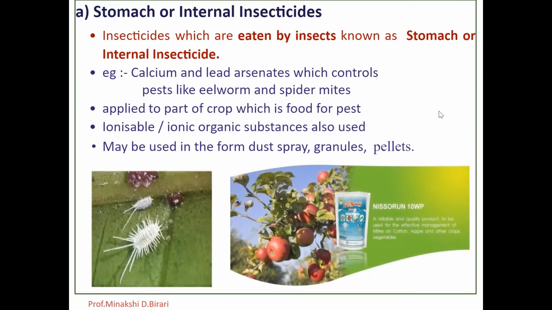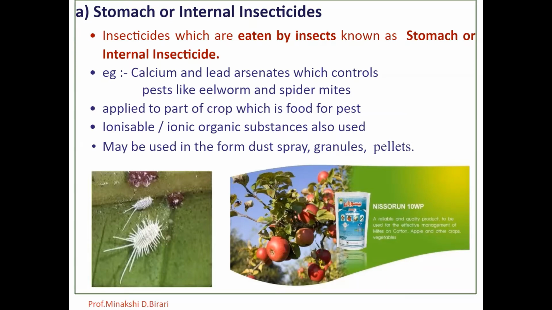Those insecticides which are eaten by insects are known as stomach or internal insecticides. These are generally applied against insects with chewing mouthparts. For example, arsenates, which control pests like eelworm and spider mites. These insecticides are applied to that part of the crop which serves as food for the pest and are ingested in the normal process of eating.